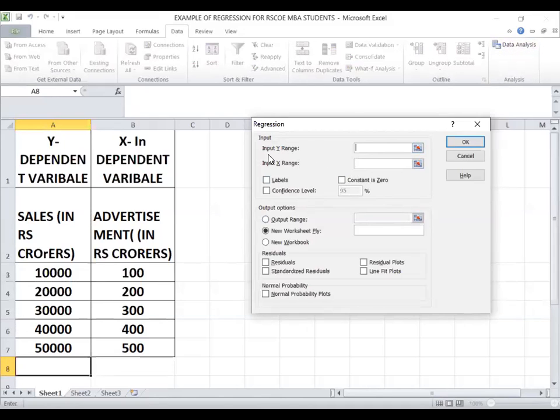So here you are able to see input y range. So drag this y range from sales to 50,000. So you have taken it.